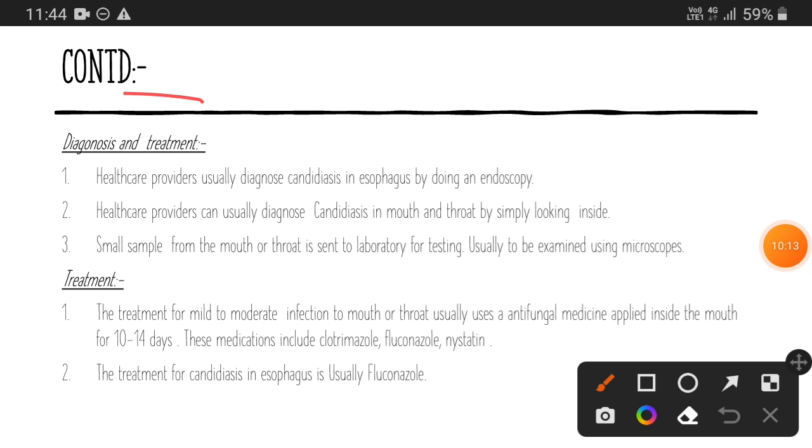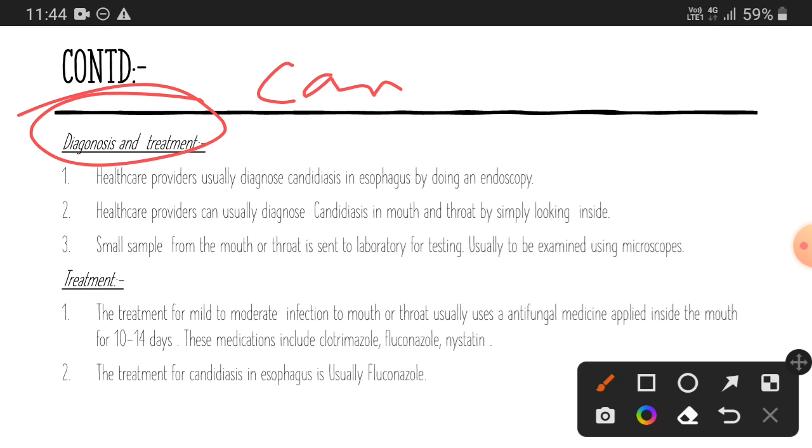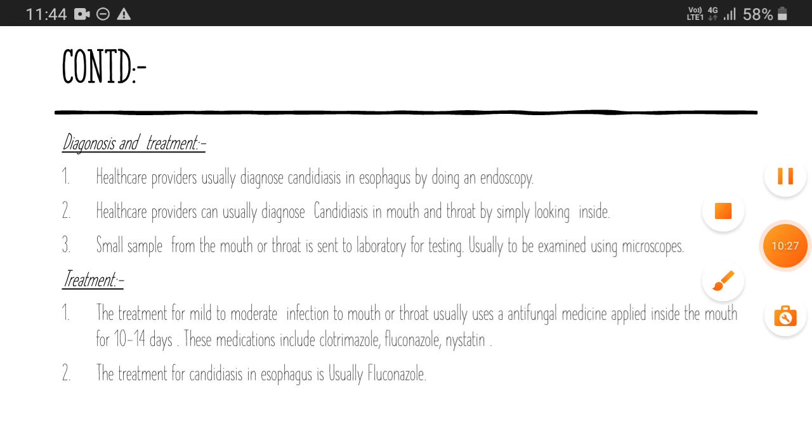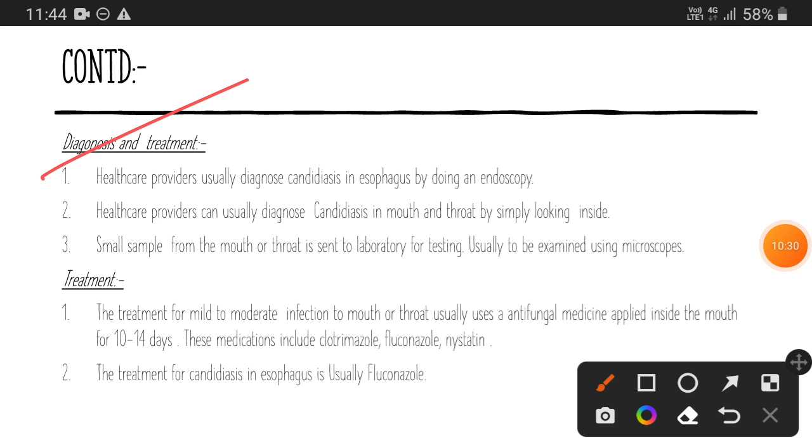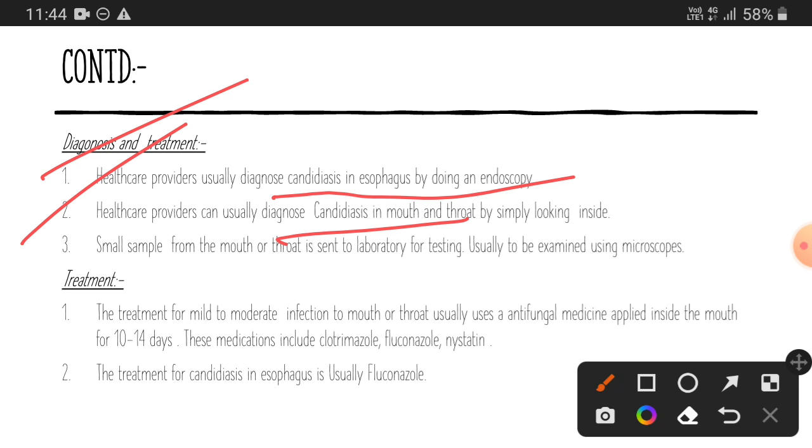Diagnosis and treatment are not specific to any special kind of candidiasis; they are common to all kinds of candidiasis. Healthcare providers usually diagnose candidiasis in the esophagus by doing an endoscopy. In the case of the mouth and throat, they can usually detect candidiasis just by looking inside the mouth, and a small sample from the mouth and throat is often sent to the laboratory for further inspection.